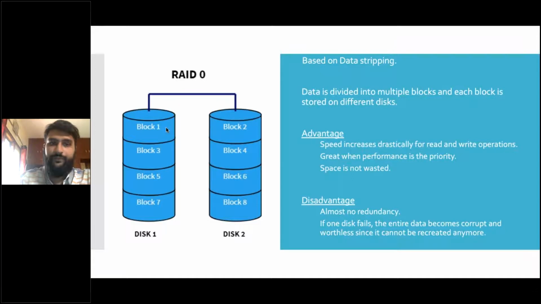This is RAID 0. I want you to remember the point of data striping. What is data striping? Let's make this an interactive session. In further slides, I'll ask you, and you'll only be able to tell what kind of functionality is applied to this. So in this case, data striping is applied. What is striping? We have a bunch of data, A, B, C, D, E, F, G. A is stored in one place, B is stored in one place, C is stored in one place, and D is stored in one place. That is data striping. Basically, you are separating it.